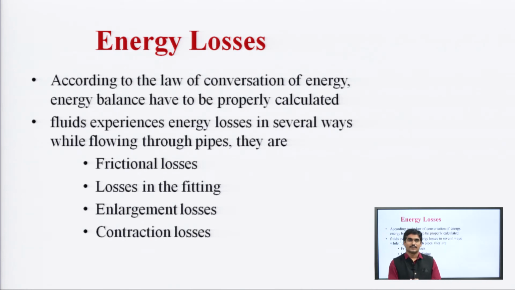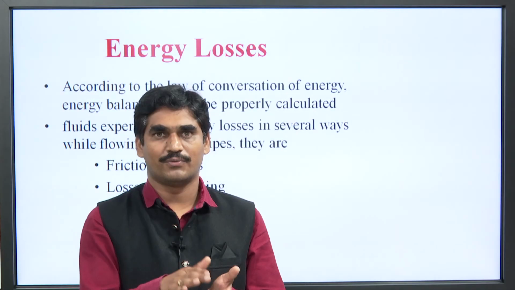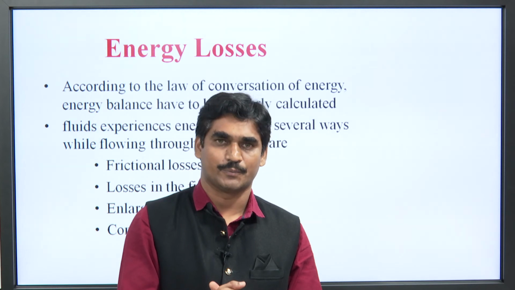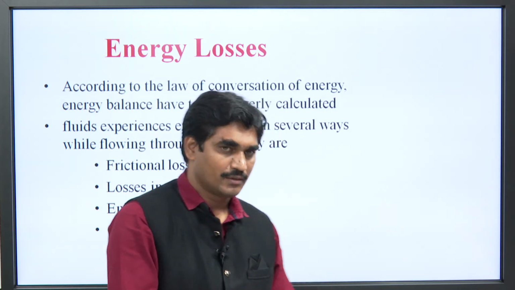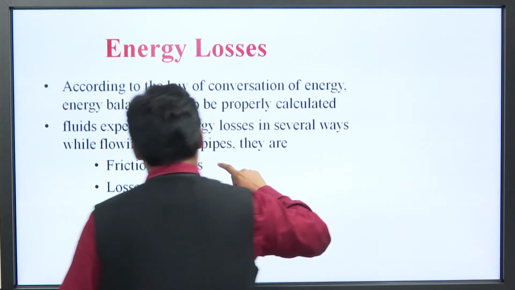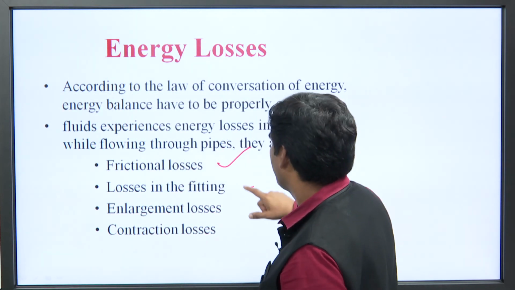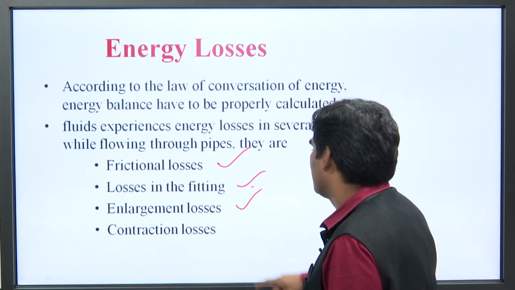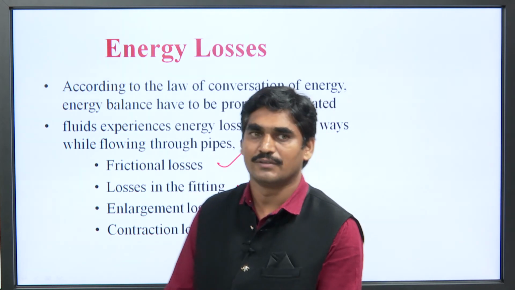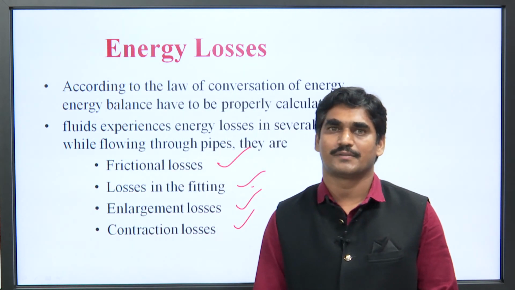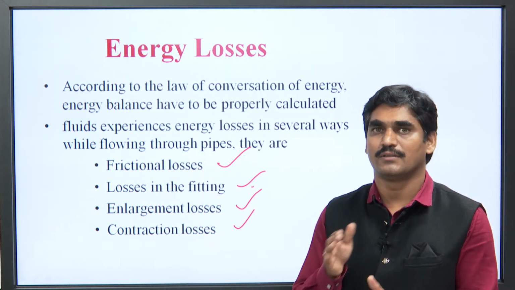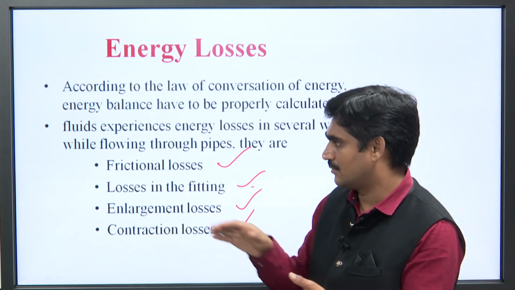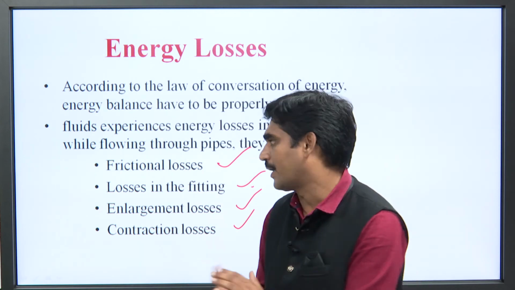Okay. During the flow of fluids, the fluid experiences different types of energy losses. How? There are 4 types of energy losses. First one is frictional losses, losses in the fittings, enlargement losses, contraction losses. So, these are the 4 types of losses which occur during the flow of fluids in a pipe or during its movement in a pipe or system.